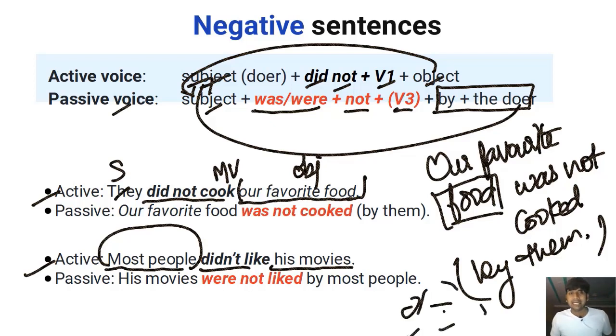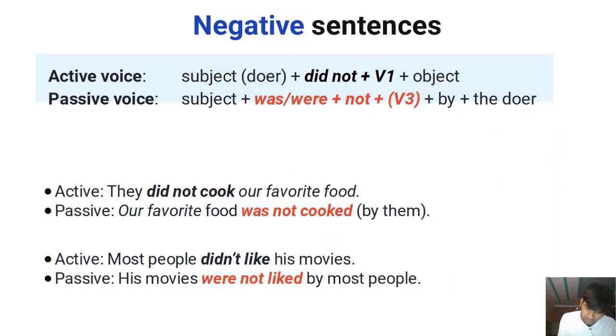All right. Now, if we want to focus on what most people did not like, what is that thing? His movies. If we want to focus on the object, we'll write the sentence in the passive voice. Easy peasy. Let's do that. So, most people will be the subject of this sentence in the passive voice. Sorry, my bad.